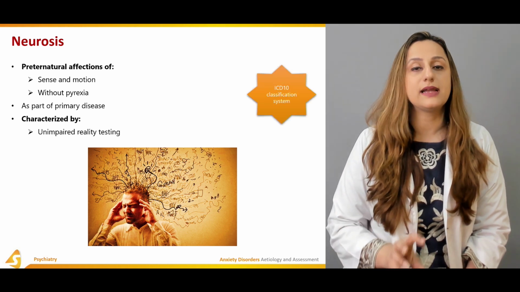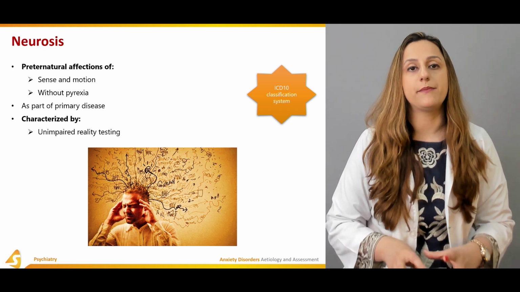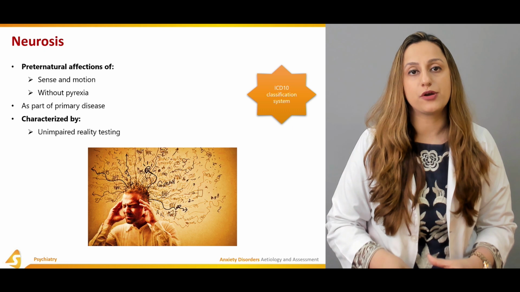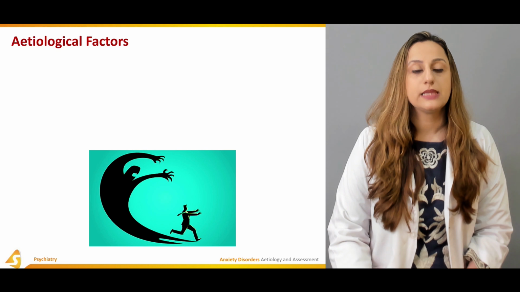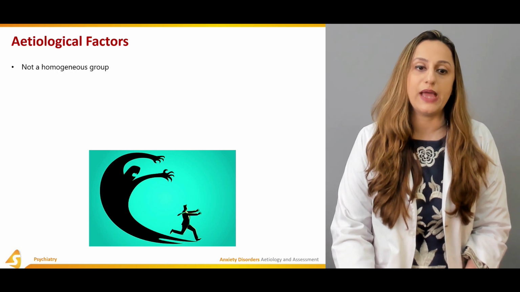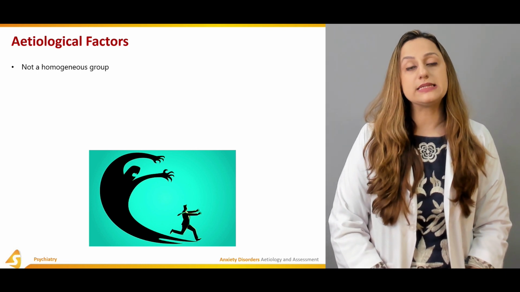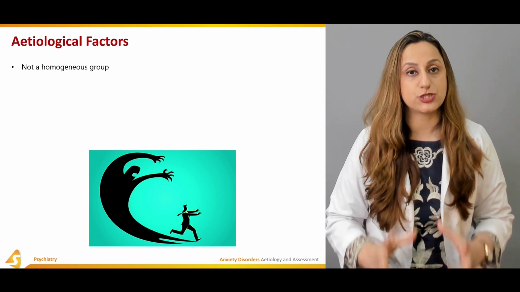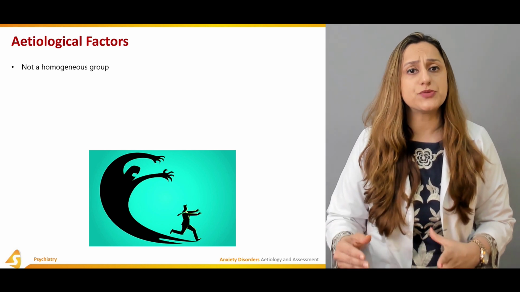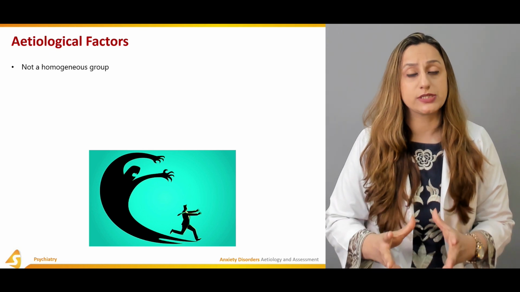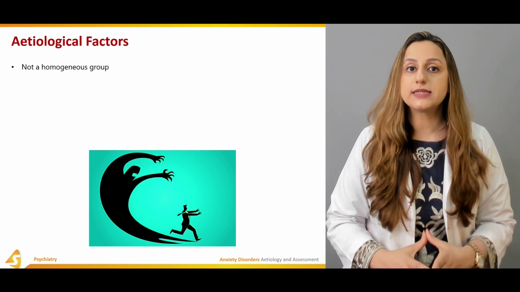Now, the ICD-10 classification system again is very important to emphasize whenever we are talking about the anxiety disorders which arise due to neurosis or due to neurological problems. There are a lot of etiological factors that we have to consider. It's not a homogeneous group, as we've already discussed. When you take a complete history, a lot of factors would be highlighted. It can be a past history, even an incident from childhood can reflect in the present day psychology of a person. So we have to get a complete history.